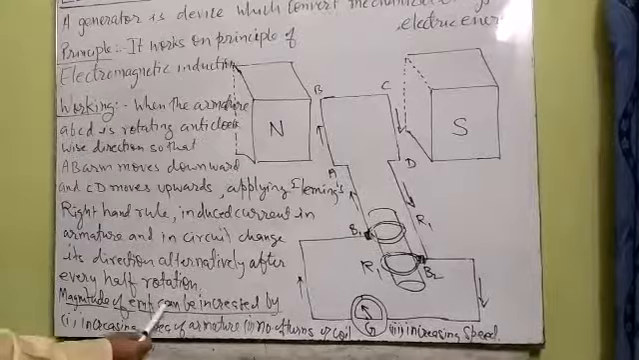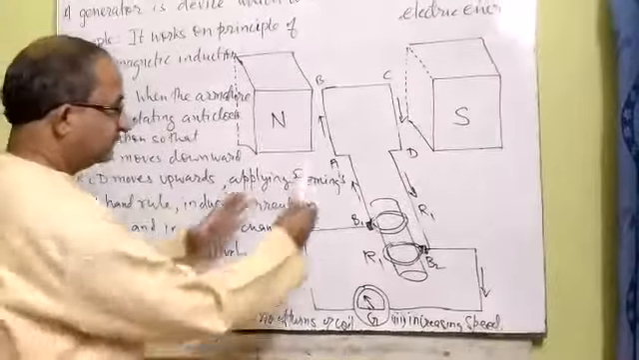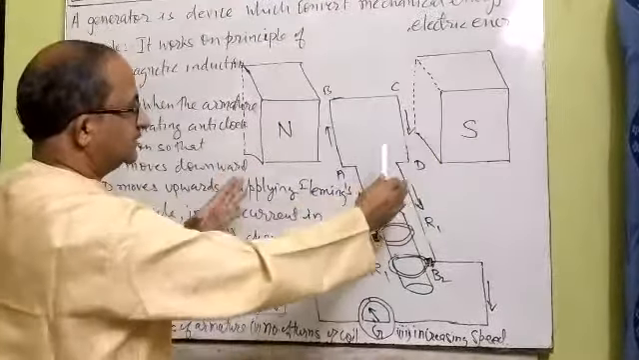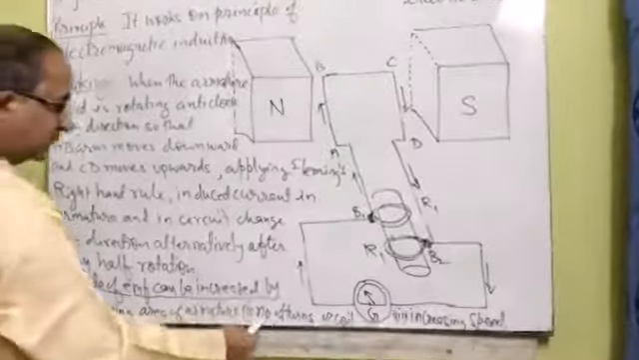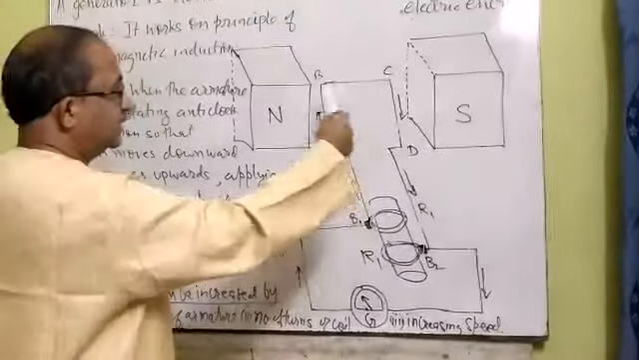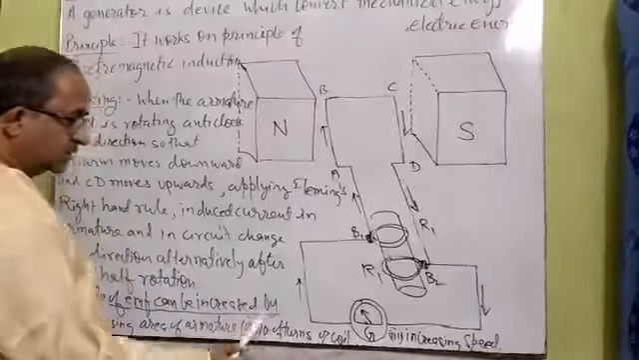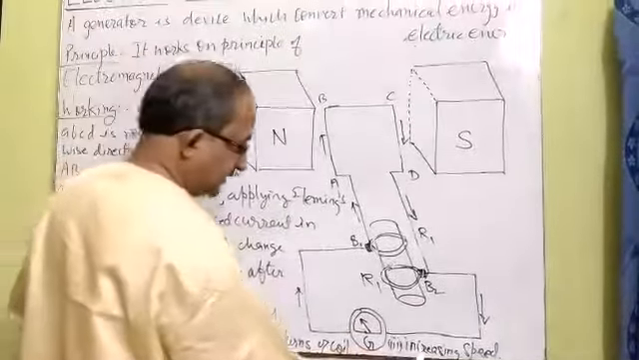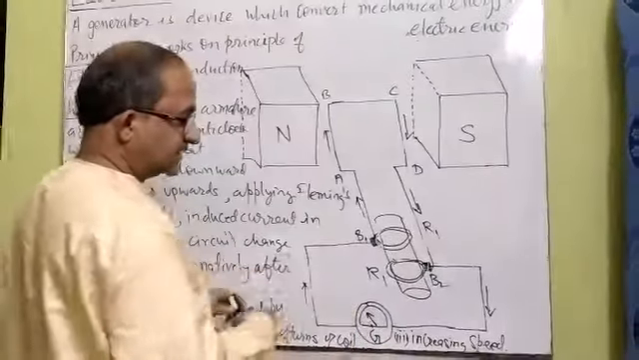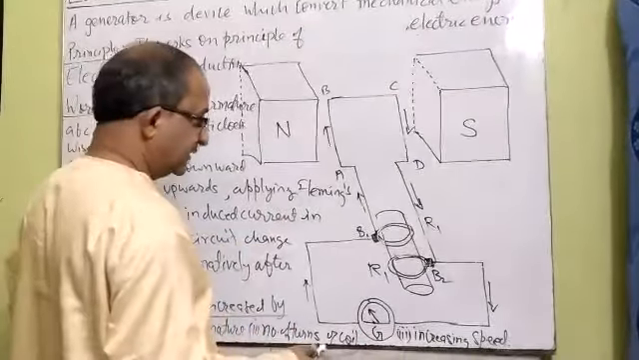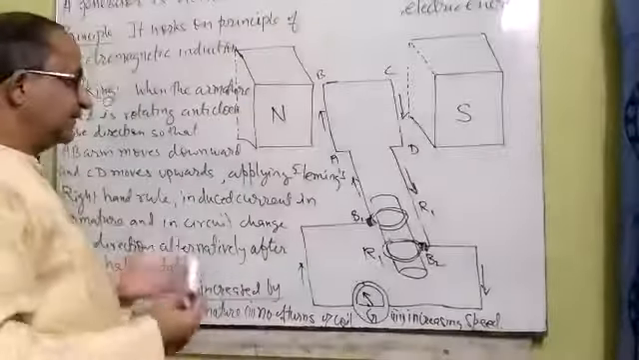The magnitude of EMF can be increased, first, by increasing the area of the armature. If we keep a very large armature, it will produce more EMF. Second, by increasing the number of turns of the coil. If the number of turns is more, then a stronger current is produced. Third, by increasing the speed of rotation. If we rotate the coil very fast, then more EMF will be generated. And fourth, it also depends on the strength of the external magnetic field.